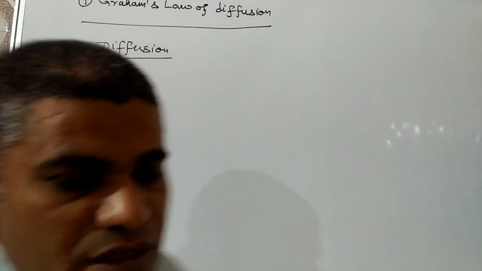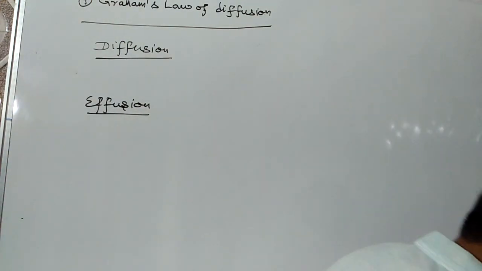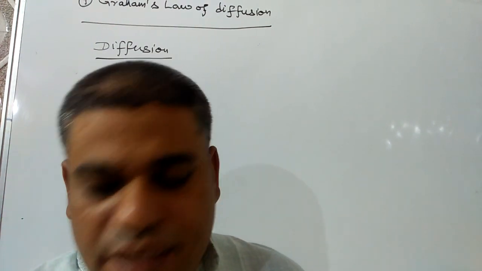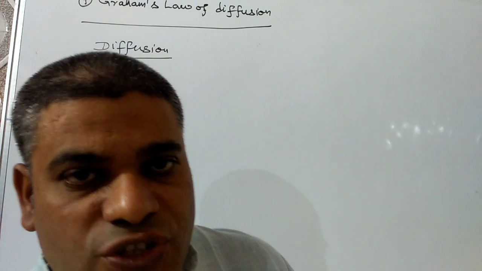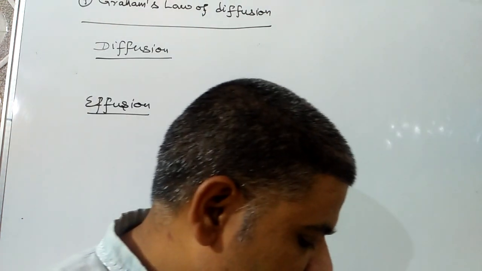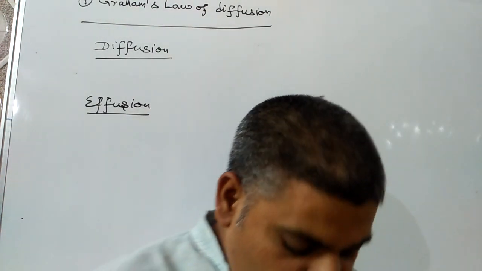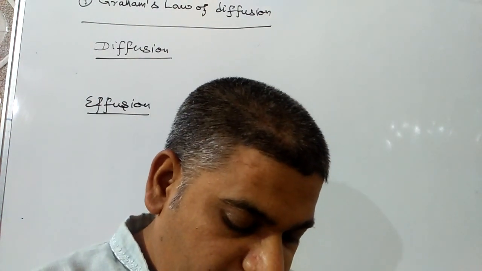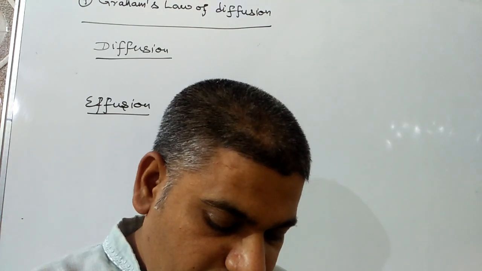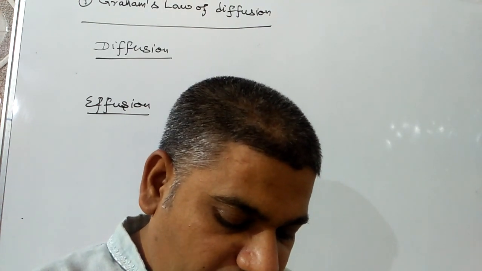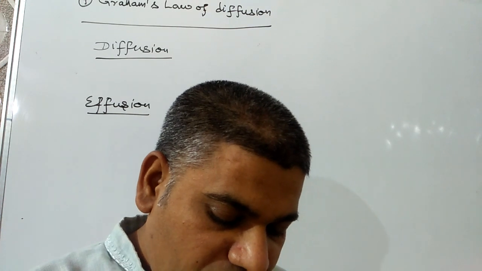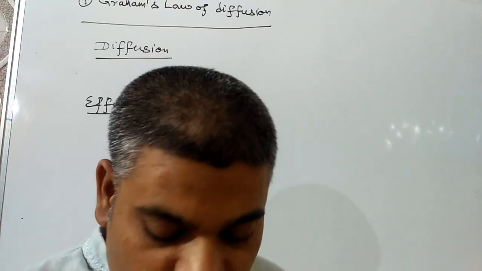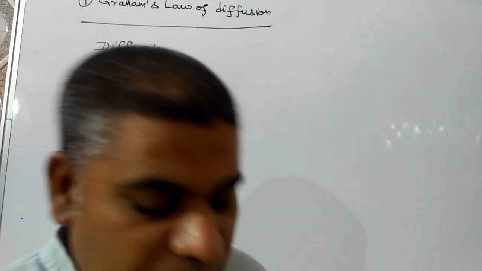Diffusion means the movement of particles from higher concentration to lower concentration. And effusion means the diffusion of gas particles through a uniform hole.